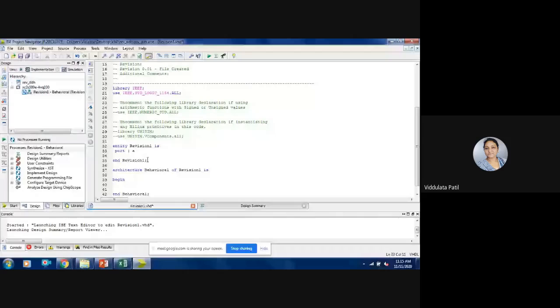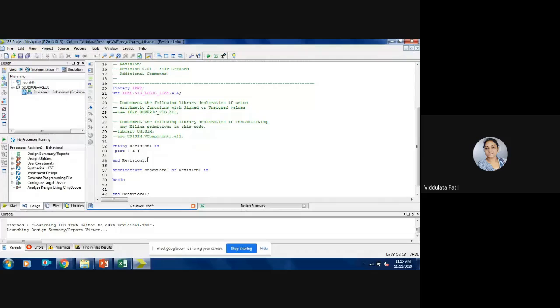Then the direction of that port. There are 4 modes of any port in VHDL, that is the input port, output port, in-out port, and buffer. So depending on the direction of that port, we can assign.